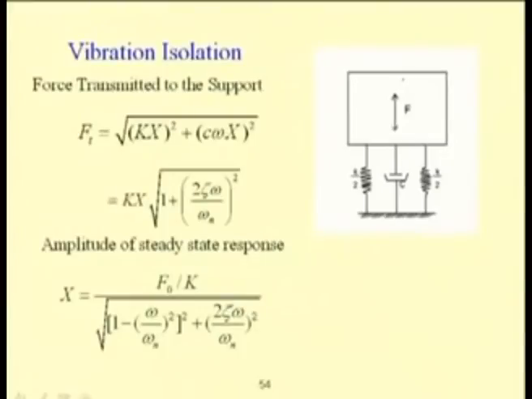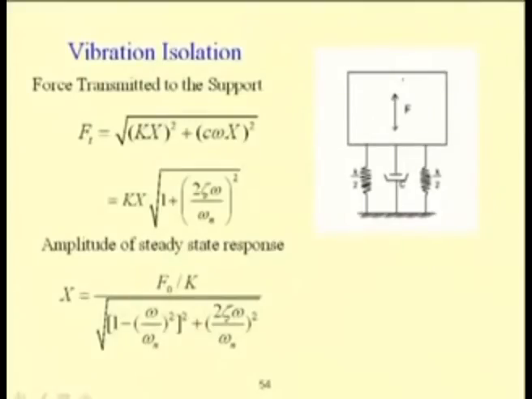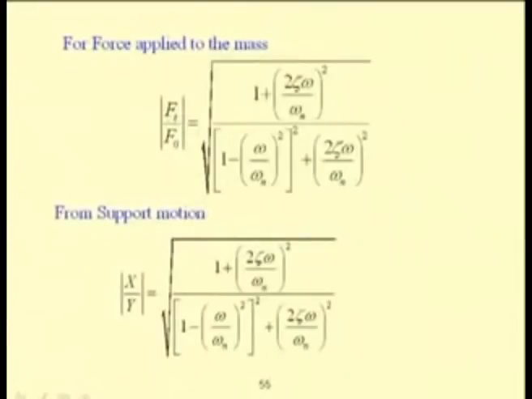So, this x amplitude equals F0 by k over root over 1 minus omega by omega n whole square plus 2 zeta omega by omega n whole square. So, one can find the expression for force transmitted to the ground by the force of the machine, in terms of the amplitude of the external force.